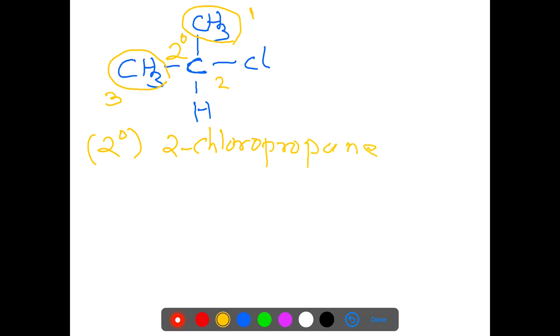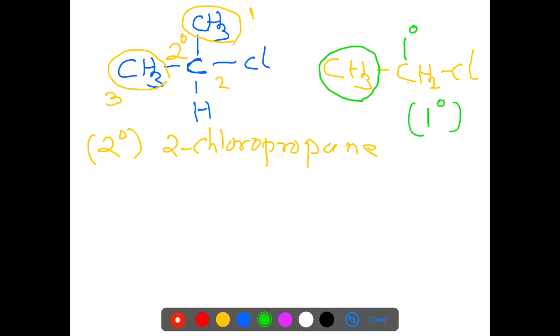Now we come to the next compound, CH3CH2Cl. Here the halogen is directly attached to the carbon atom, which is further attached to only one carbon atom, that is the methyl group. So this carbon atom is a primary carbon atom. This compound comes under the category of primary alkyl halide and its name is chloroethane.